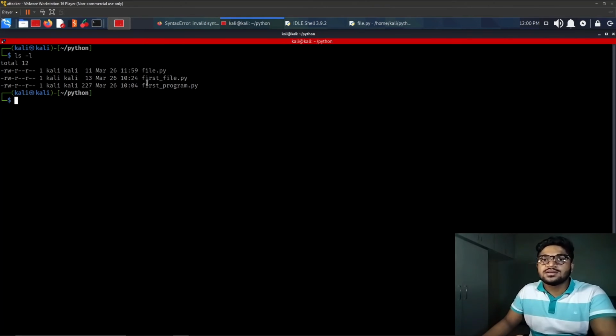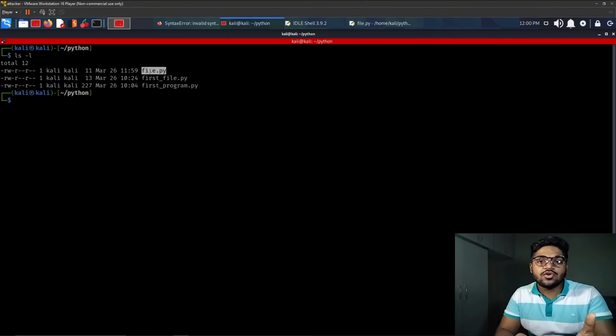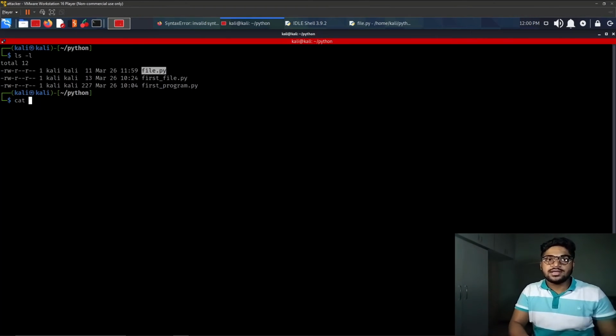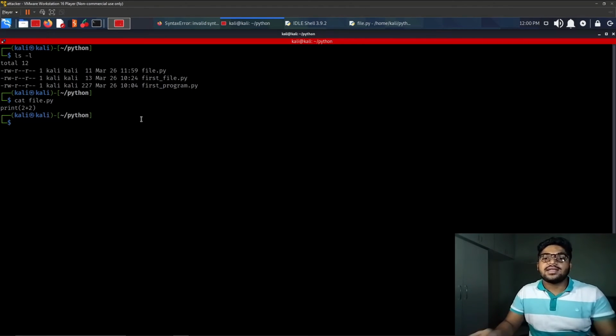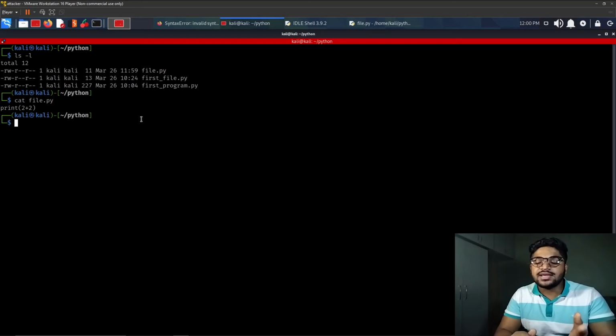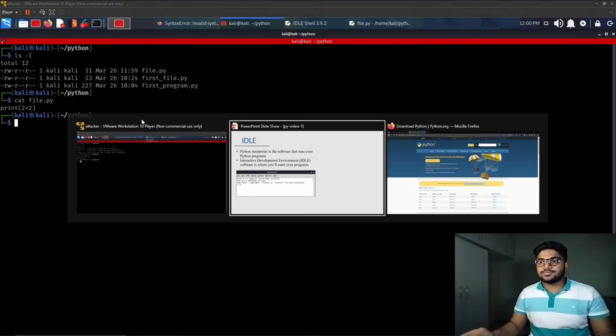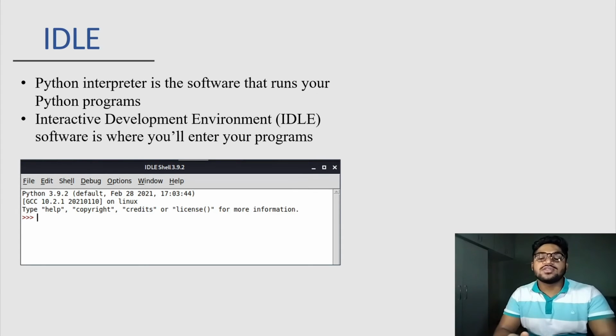As you can see, the Python file has been saved on my computer locally, and I can read it. It's just print 2 plus 2, and now I can share this file with my friend and he can run this file on his own computer also. So this was Python's IDLE.